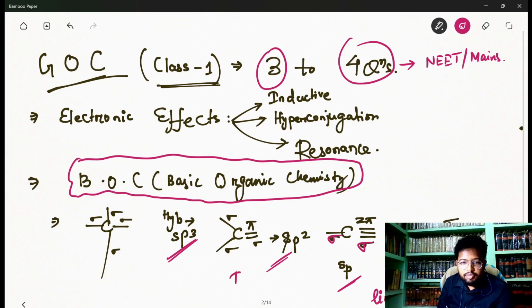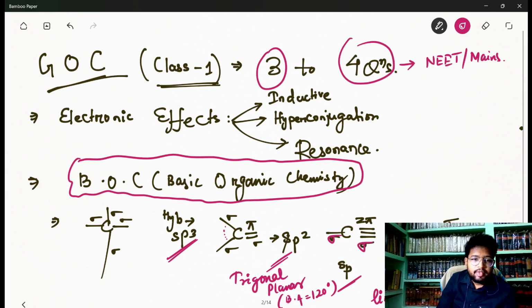Let's see, what about sp2 hybridization? My dear students, sp2 hybridization is nothing but trigonal planar. Do you remember how I have drawn this? And what would be the bond angle in this sp2 hybridization? That is 120 degrees. Now, this is not a tetrahedral. Whatever we have drawn here is not a tetrahedral.